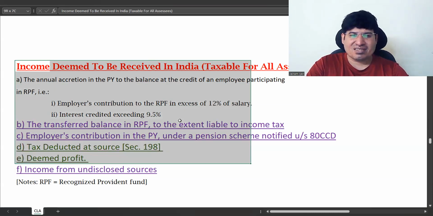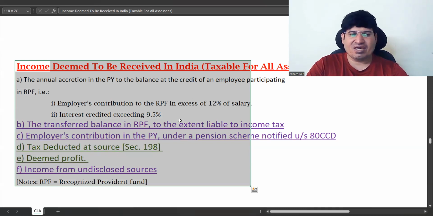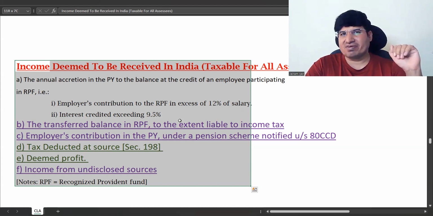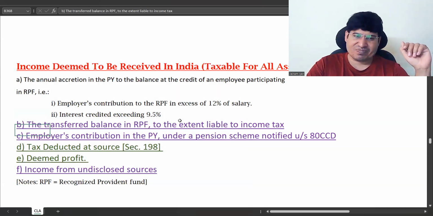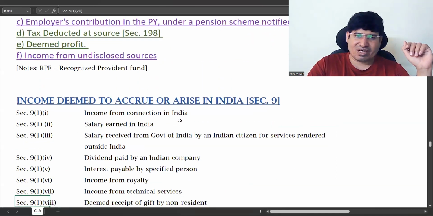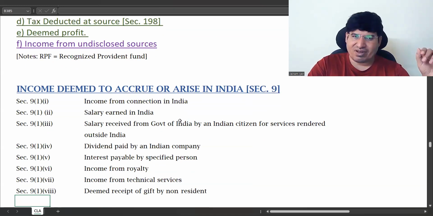You can just see these are just some accounts, some TDS and deemed profit, which are considered as deemed to be received. It's just been added in this clause to make sure that it doesn't escape taxability. Right. These two are done, so these two are fairly simple. Now, deemed to accrue or arise in India.